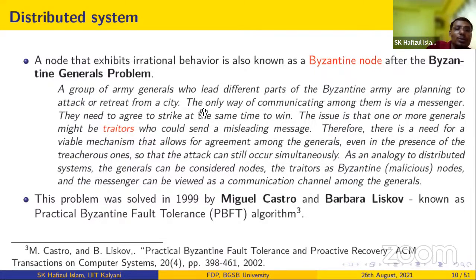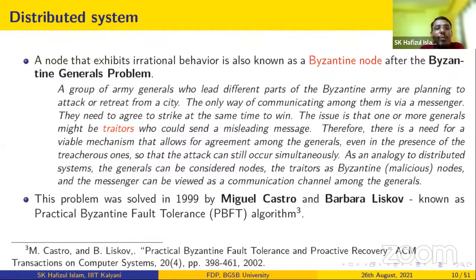What is this problem? This is a problem in distributed systems. Suppose the city is Byzantine, and there are four army generals who want to attack the city. The four army generals must agree on a common decision, whether they will attack or retreat from the city, or step back. If a majority of the army generals decide to attack the city, then they will attack. Otherwise they will step back.